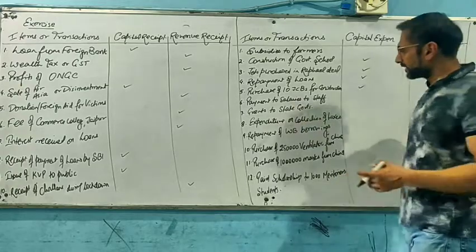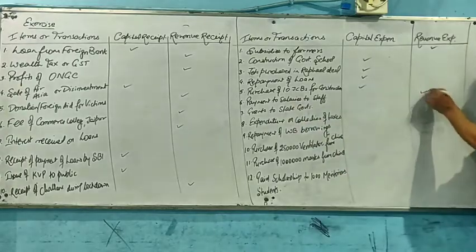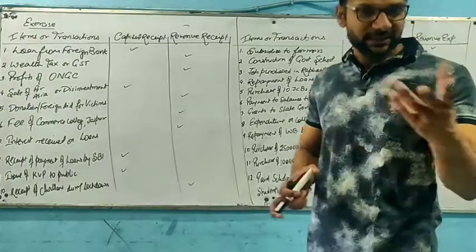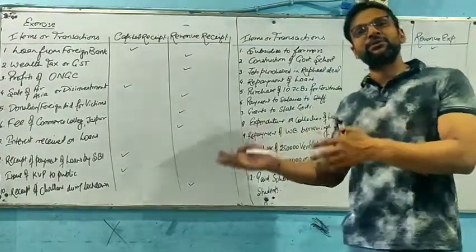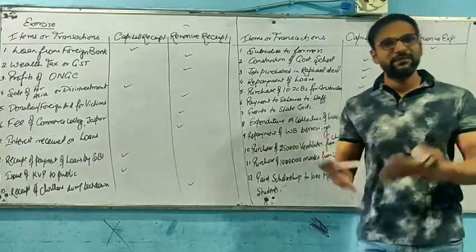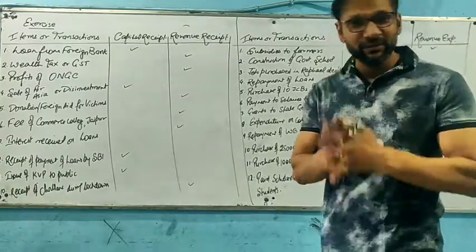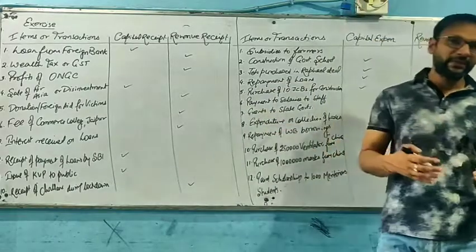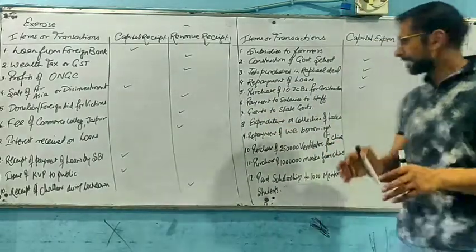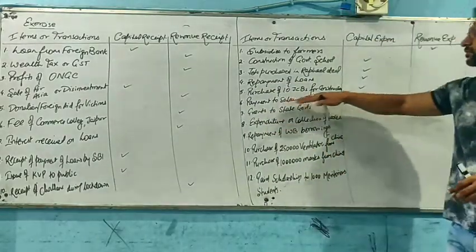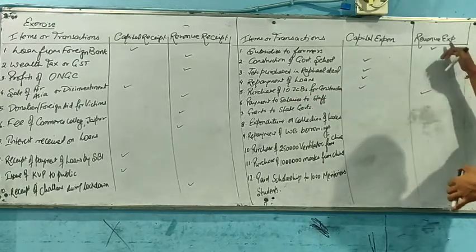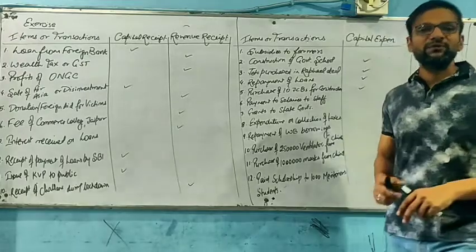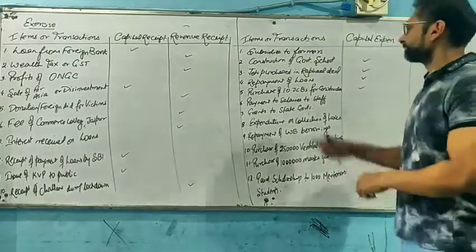Then payment of salary of staff will be termed as revenue expenditure, because we need to pay the salary of say railways, we need to pay the salary of say SBI Bank, and there are many government undertakings where several employees have been working, and we need to pay the salary to each one of them. So we can say payment of salary to staff will be termed as revenue expenditure, because this is occurring in the normal course of government operations.